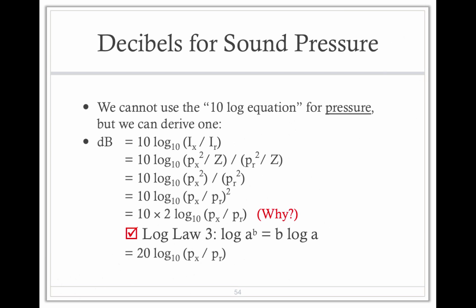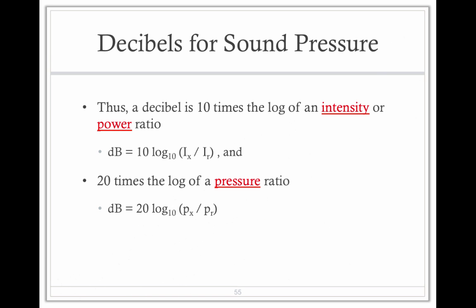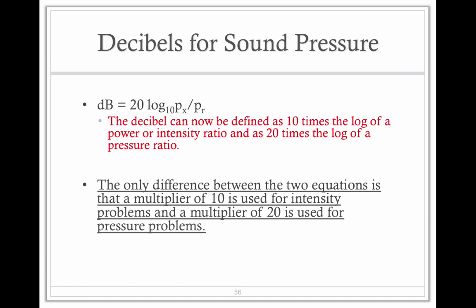Now, with the sound pressure, we're doing 20 log base 10 absolute over our reference. I'm sorry, the reference for watts is 1 times 10 to the negative 12 watt per meter squared. Okay, so going back, we have a decibel is 10 times the log of an intensity or power ratio and 20 times the log of the pressure ratio. With intensity, we're talking about watts per meter squared. With pressure, we're talking about micropascals. So pressure is measured at a different value than intensity.